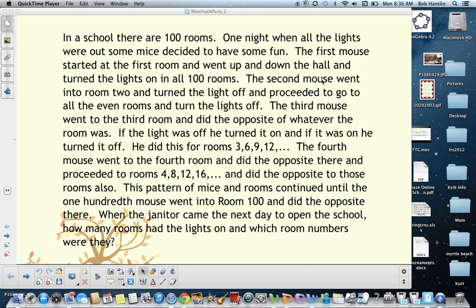If the light was on, he turned it off. If it was off, he turned it on. When the janitor came the next day to open the school, how many rooms had the lights on, and which room numbers were they?